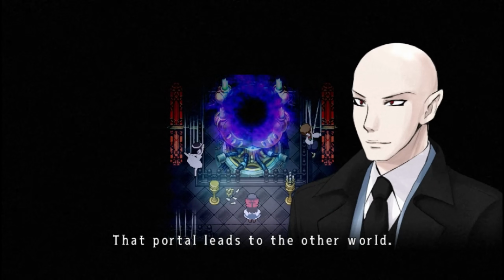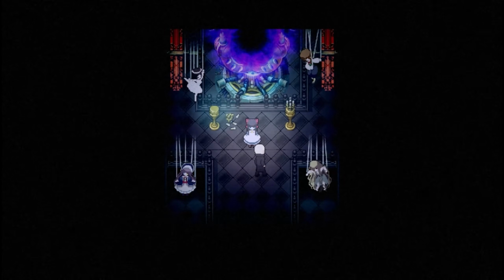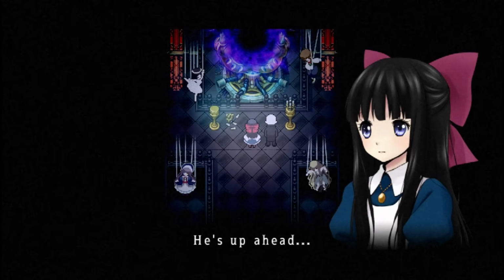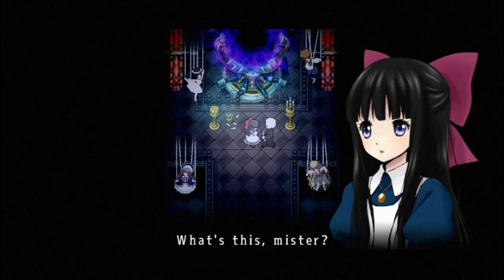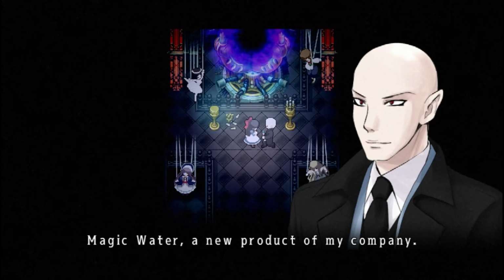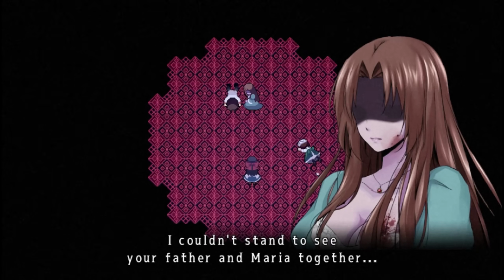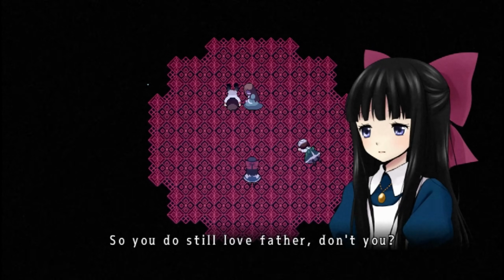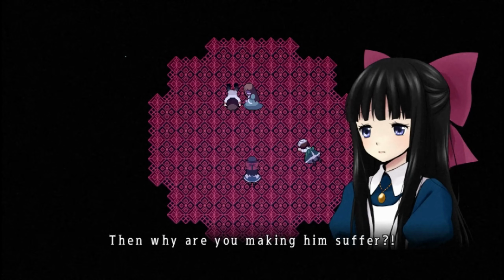Ogre explains that it leads to another world and questions Aya's determination to save her father, warning that the reality she faces may be too harsh. Undeterred, Aya accepts a vial of magic water from Ogre, which he claims can halt the curse and aid her parents. Stepping through the portal, Aya arrives in a place called Dark Space, where she finds an unconscious Maria, a semi-conscious Alfred, and her mother as a vengeful ghost.